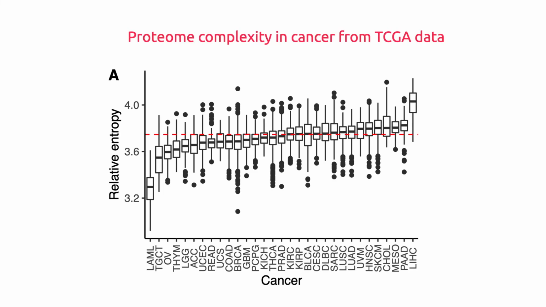When we measure the proteome complexity in cancer, we find that the median value of complexity varies amongst cancer types. The dotted line here represents the average complexity of human tissue. In some cancers like LAML and OV, the relative entropy is relaxed. Median complexity in these cancer types is lower than the tissue complexity. This also means that the gene expression in these cancer types is more random than in human tissue and might follow the atavistic model of cancer evolution.